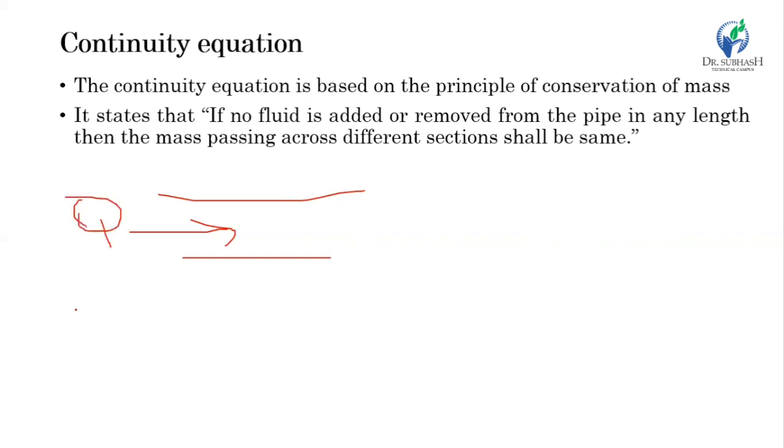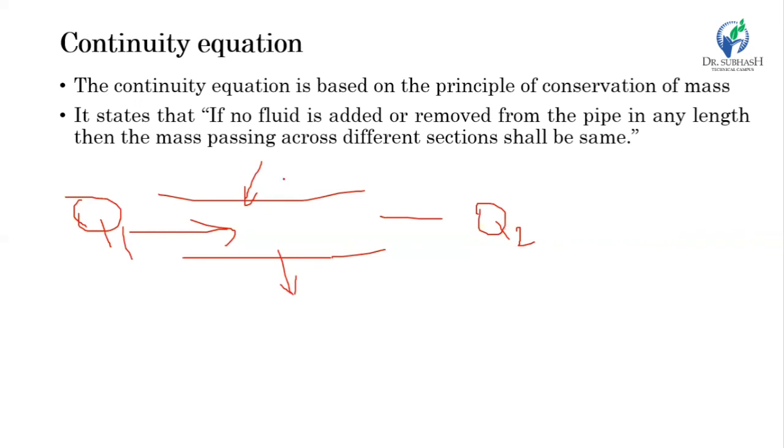Q1 amount of fluid is entering from the left hand side, and Q2 amount of fluid is leaving from the right hand side. But if you do not add any other fluid or any quantity in this pipe, or do not subtract any quantity of fluid from that pipe, then Q1 must be equal to Q2. That is called conservation of mass.